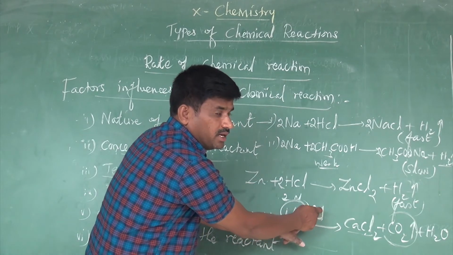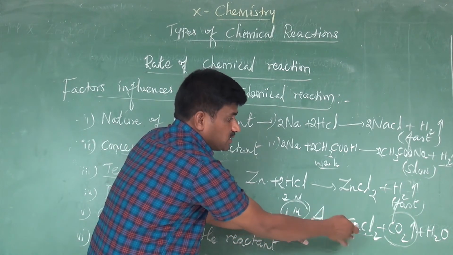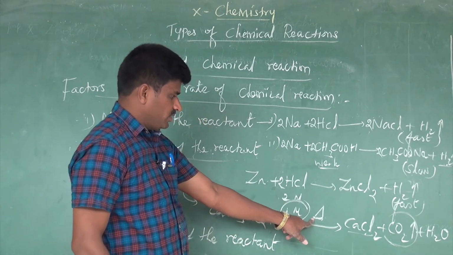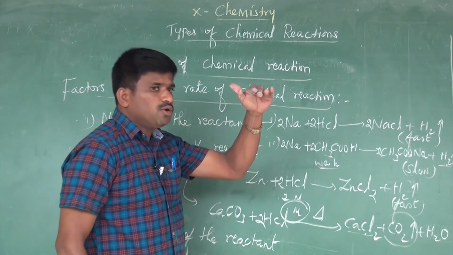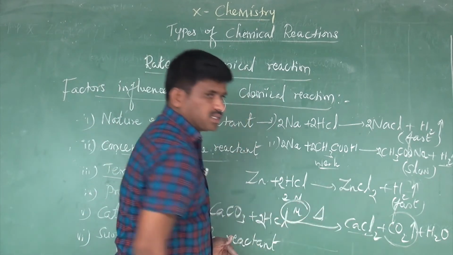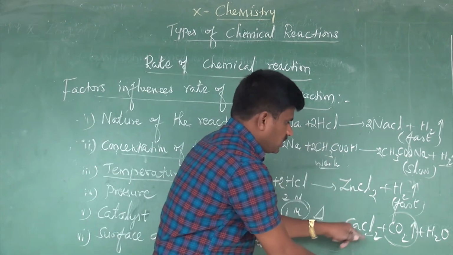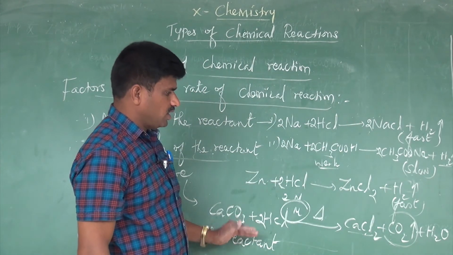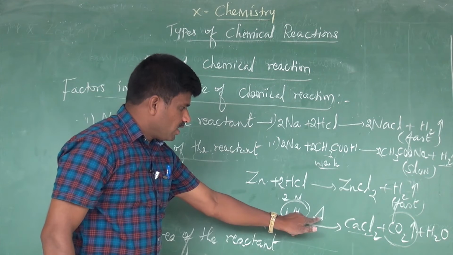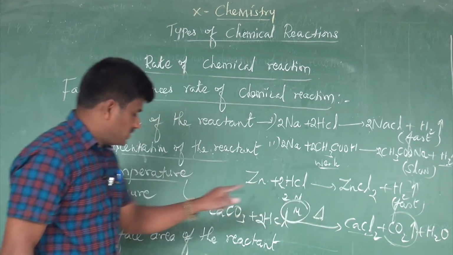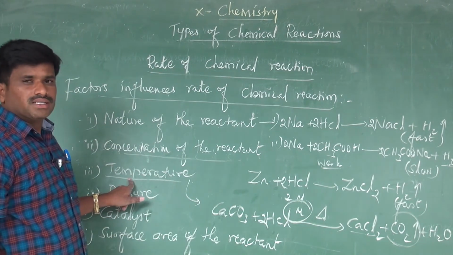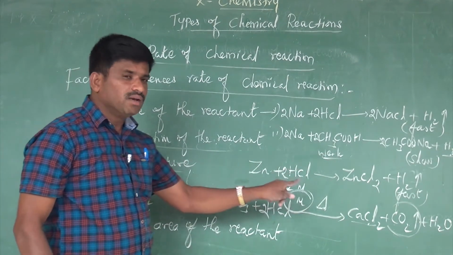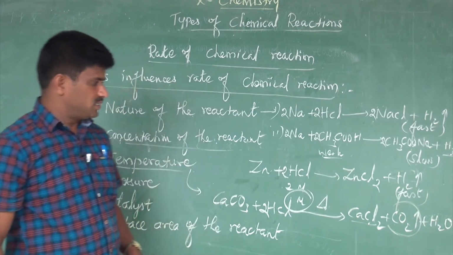Before increasing the temperature, that means at room temperature, the reaction is slower. When we increase the temperature above room temperature, the reaction will be faster. That means the liberation of carbon dioxide gas is faster. So you could understand that temperature influences the rate of chemical reactions. That means the greater the temperature, the greater the rate of chemical reactions.